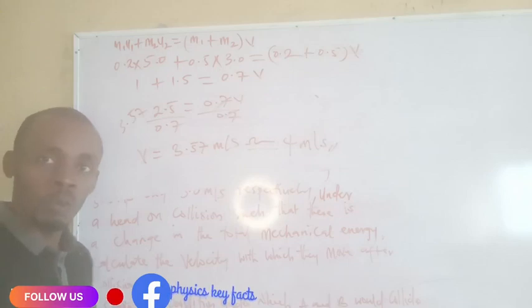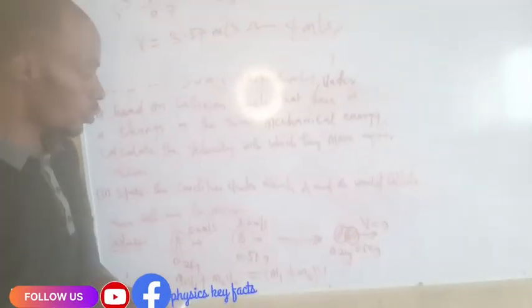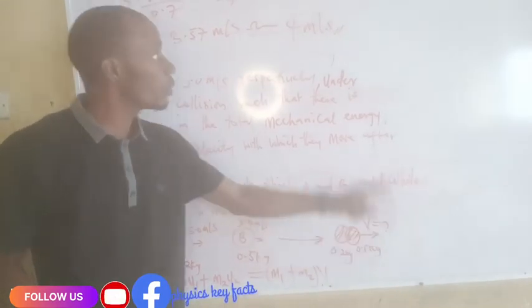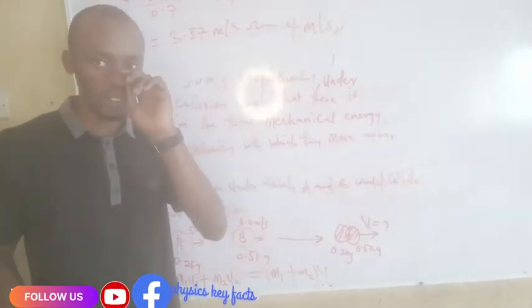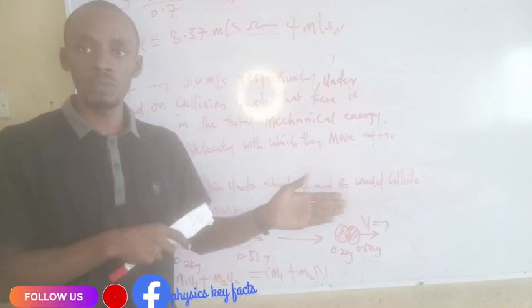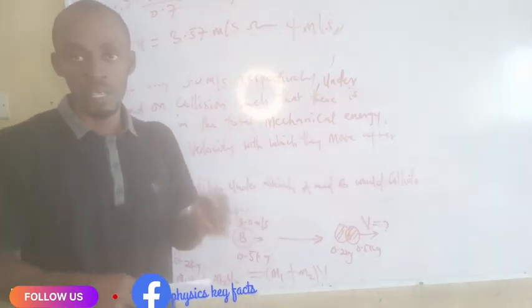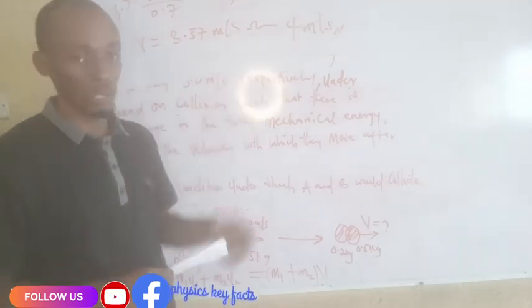So the velocity with which the two bodies will move is 4 meters per second. When they collide and move together, the total kinetic energy will definitely decrease.